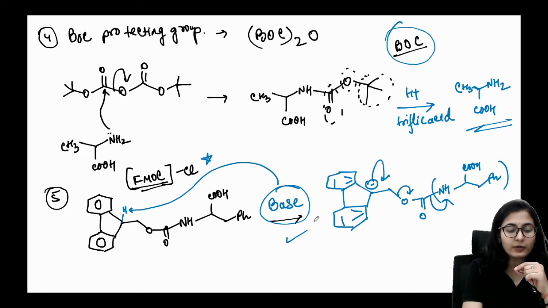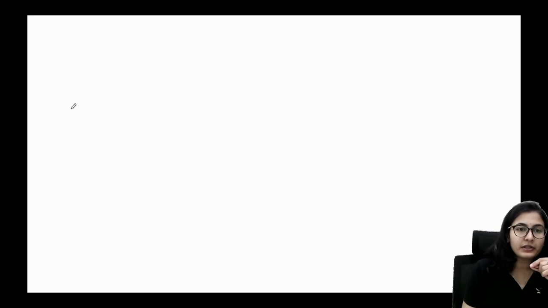Now guys, we are going to move onwards and we see some really important reactions of amino acid sequencing because they have been asked plenty of times. So we need to understand this. Let's start with the N-terminal degradation. All right, N-terminal sequencing we can call it.